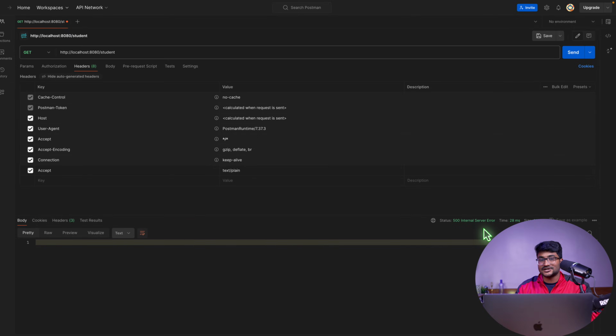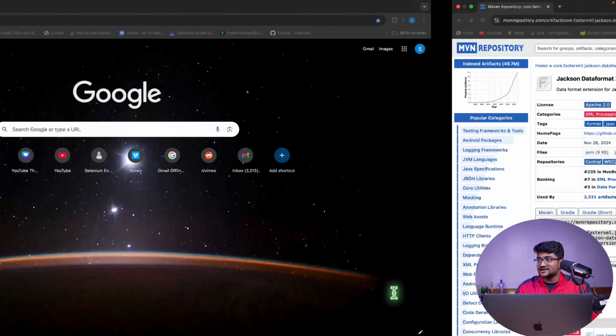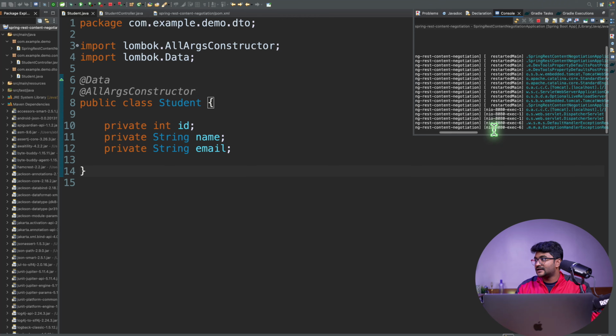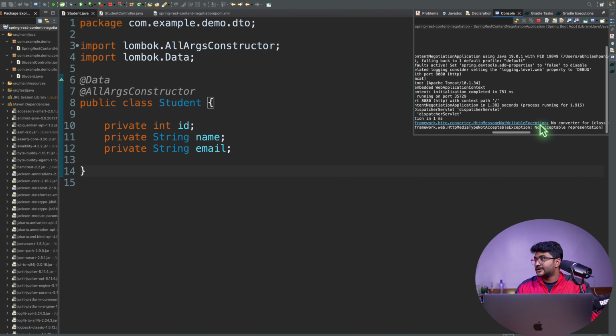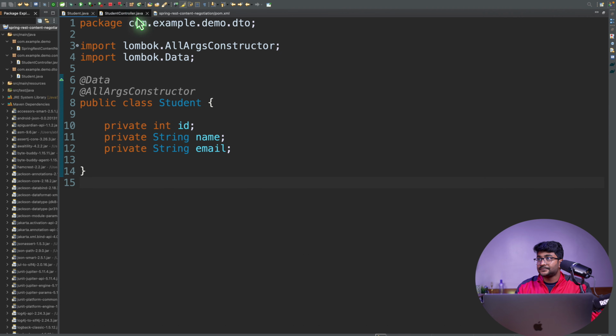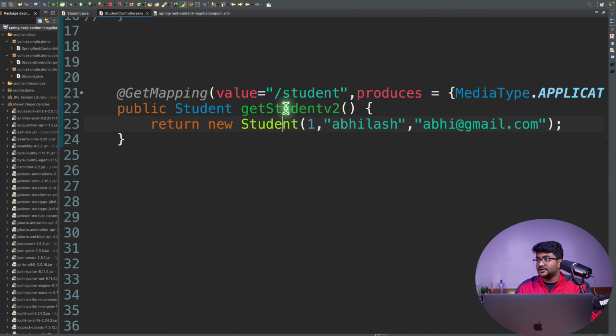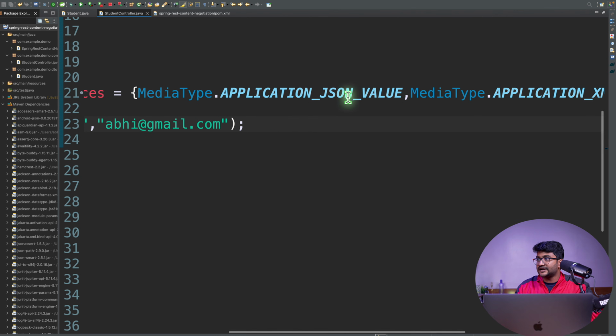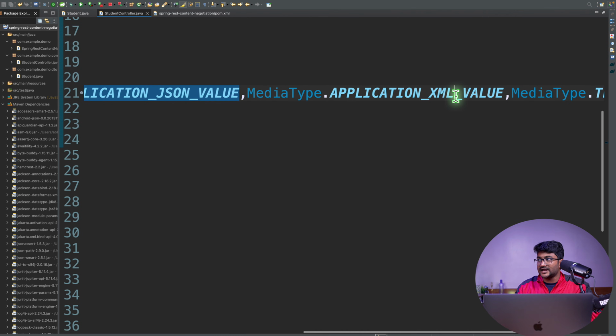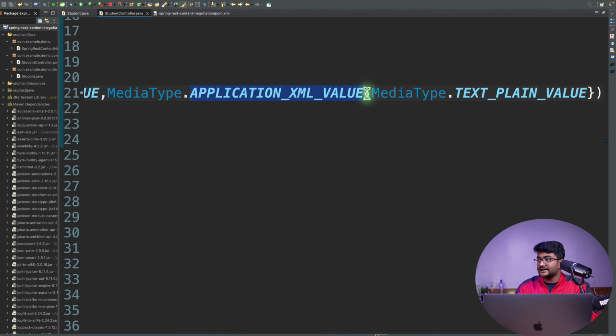Okay, I'm getting an internal server error. And why is the error coming? Look at that. It is again going to say to you the same exception: the MediaType not acceptable thing. No acceptable representation. That means this method is not able to convert this object into toString. So in produces, you can define the JSON value and XML together, I feel, but I think the plain text you cannot define inside the same place.